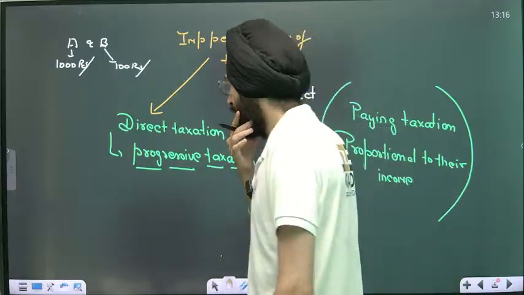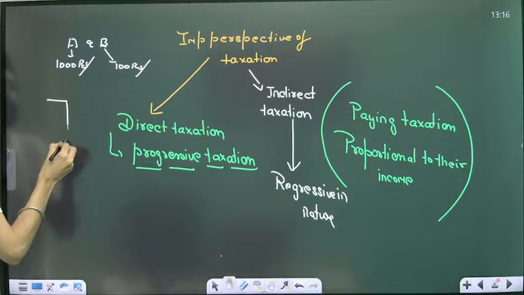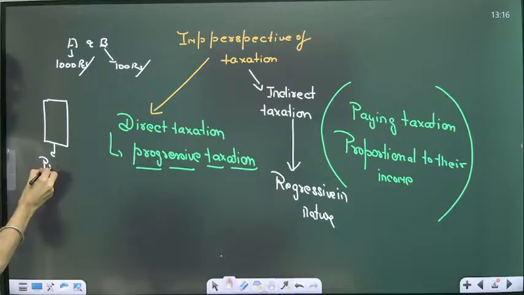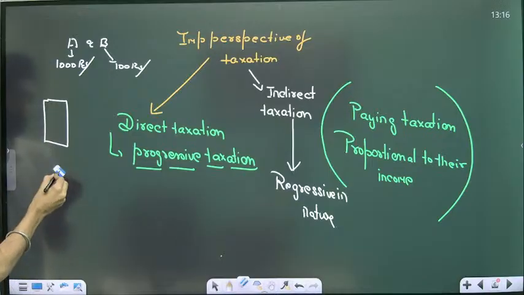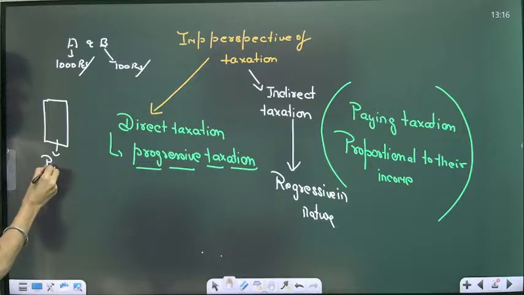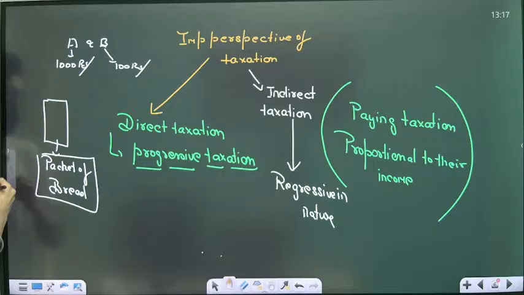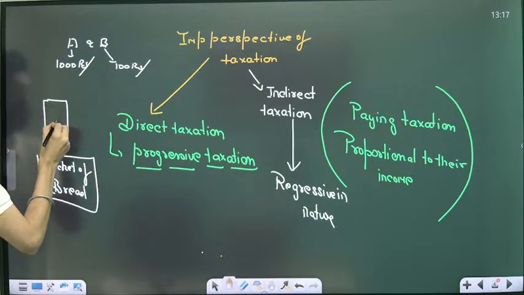Now, if you compare this, take an example: both went to the market to purchase a packet of bread. Again, take a hypothetical example that you're paying 1 rupee as GST.